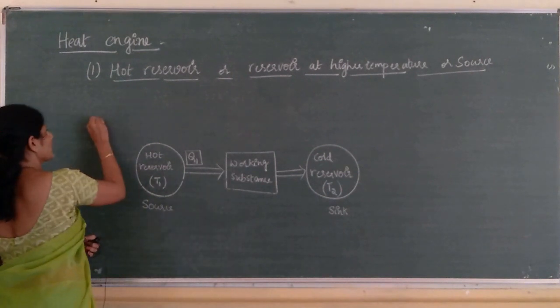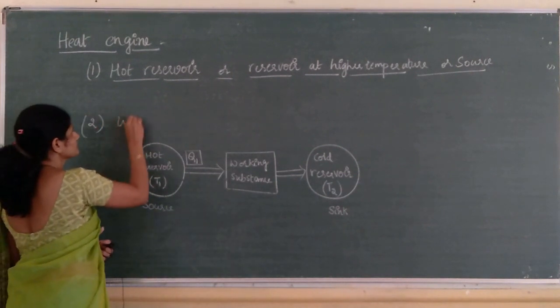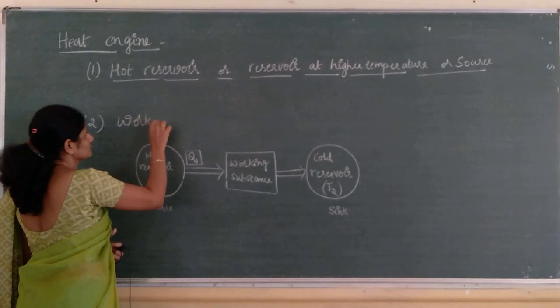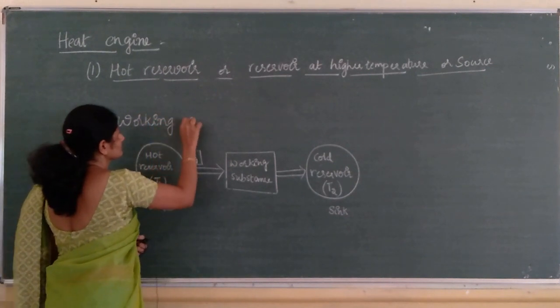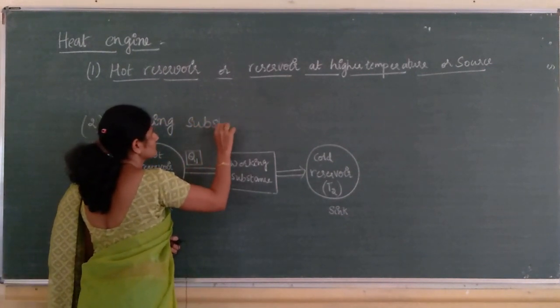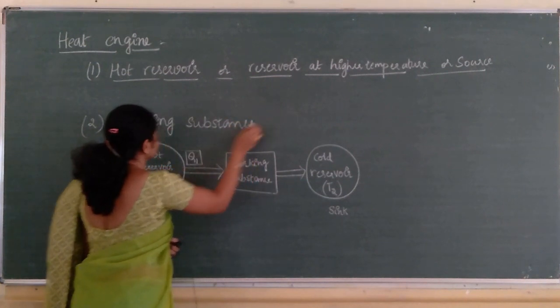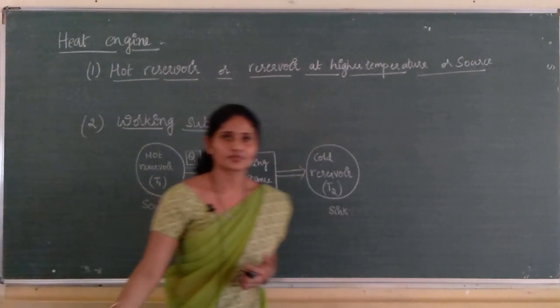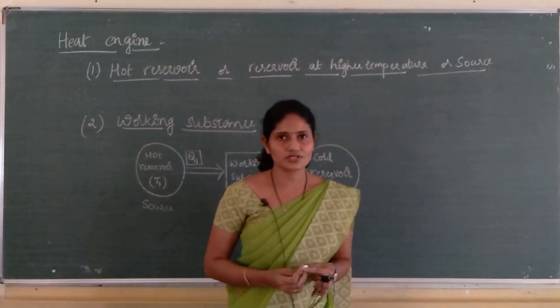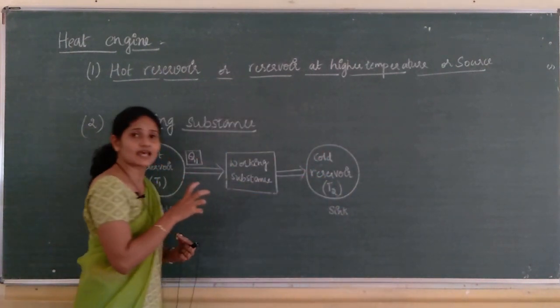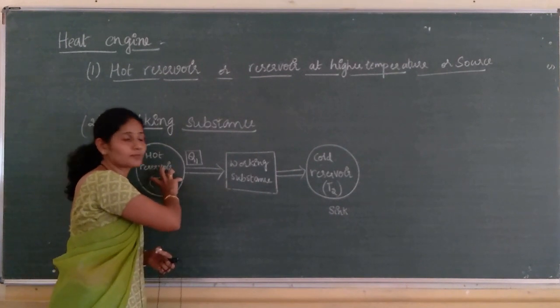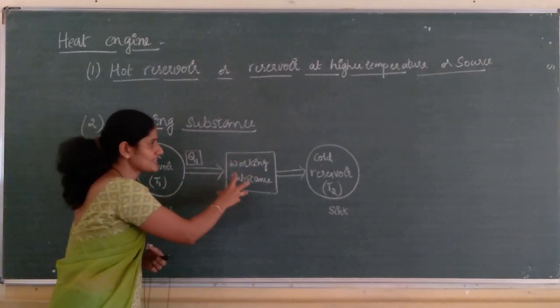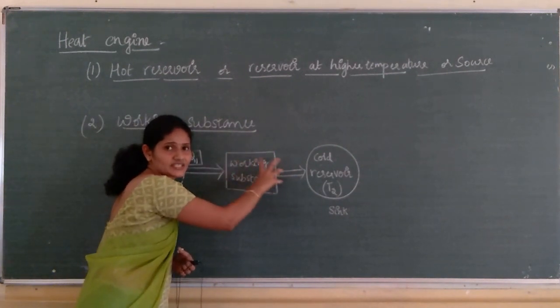Second part is working substance. When the fuel burns, gases are produced. These gases carry heat energy from the hot reservoir. Gas is nothing but the working substance here.